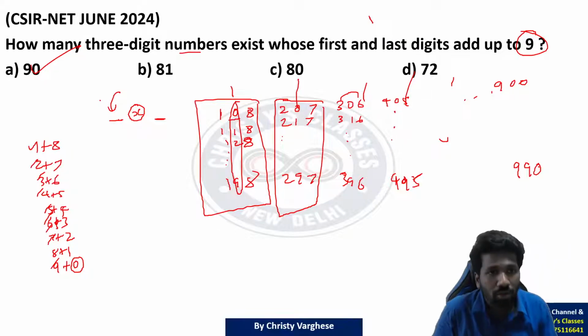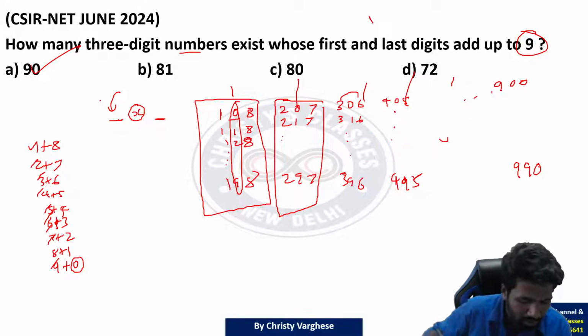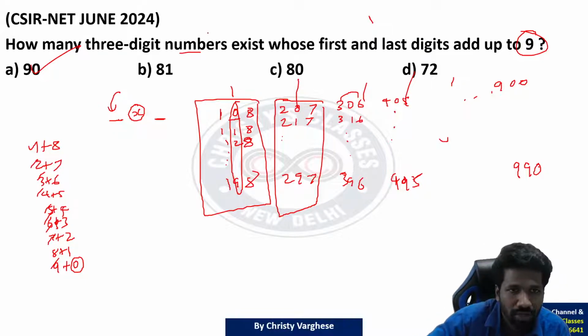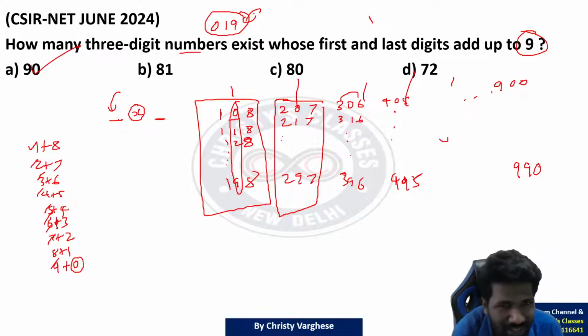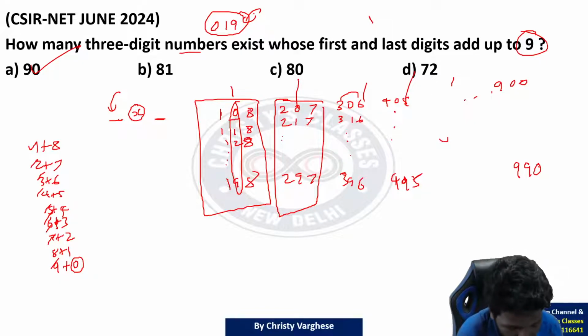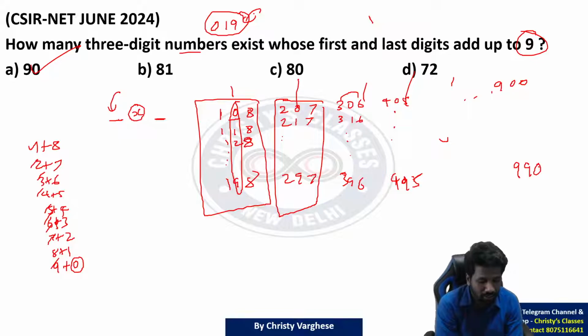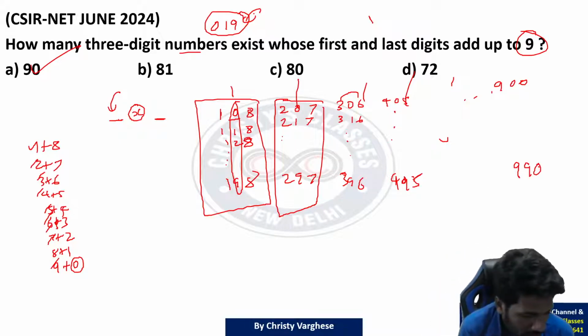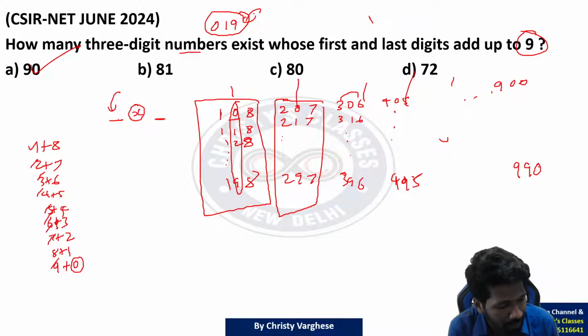100s place में 0 हो गया तो how that is a 3-digit number, na? For example, if I write the number 019, is it a 3-digit number? This is 19. 019 लिखा तो अभी that is just 19. 19 is a 2-digit number. We need 3-digit number. That is why 0 cannot be in the hundreds place. Clear? Simple question in my opinion.